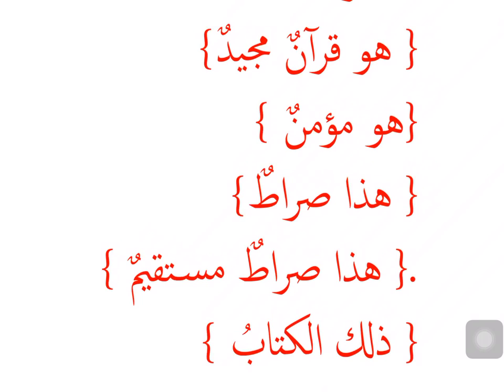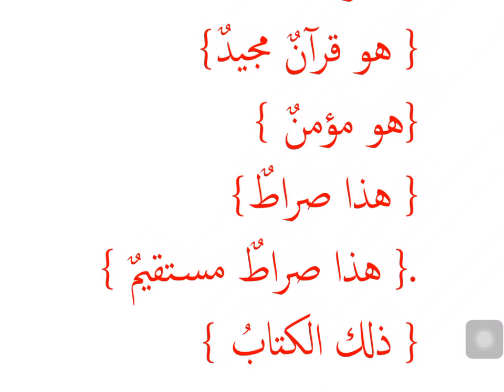Then I'm seeing two words, Qur'anun Majidun, and right away I can tell this is a murakkab, mawsuf, sifa. Now the thing with murakkabat is that I'm going to keep them together. There's a link between them. I will not break them. So remember we said that either my word will be in the mubtada train or it will be in the khabar train.